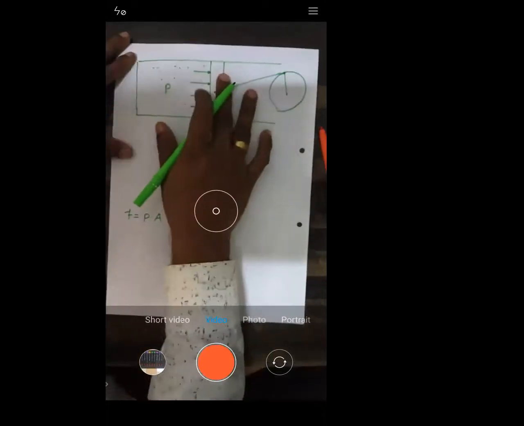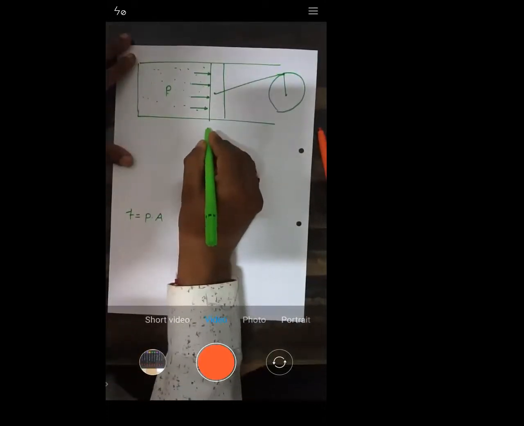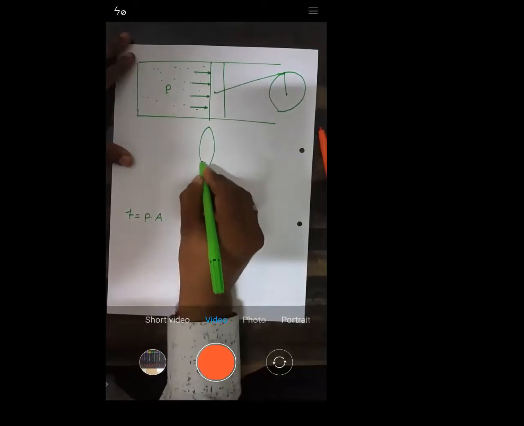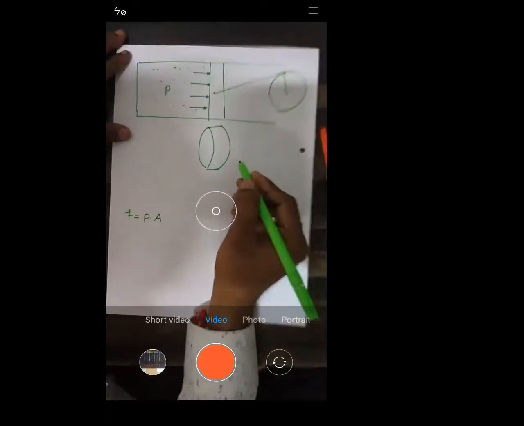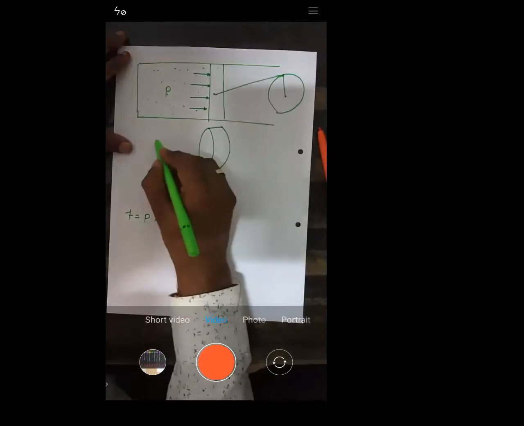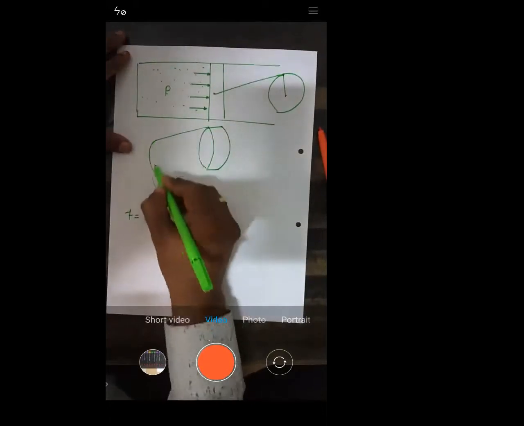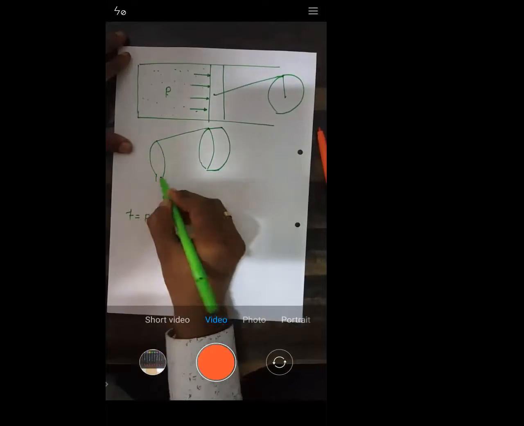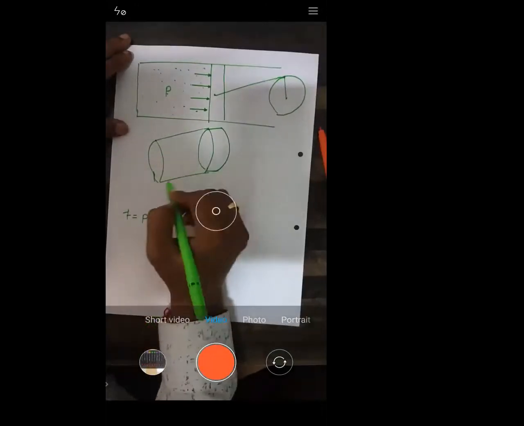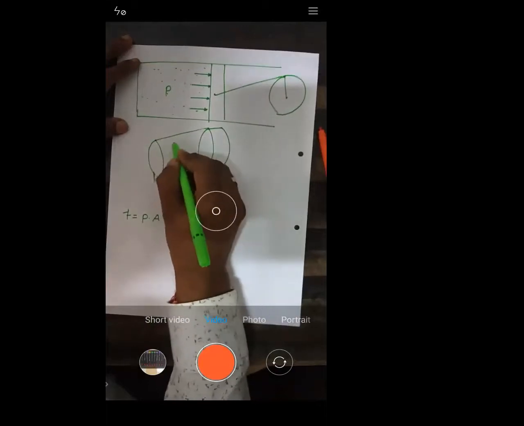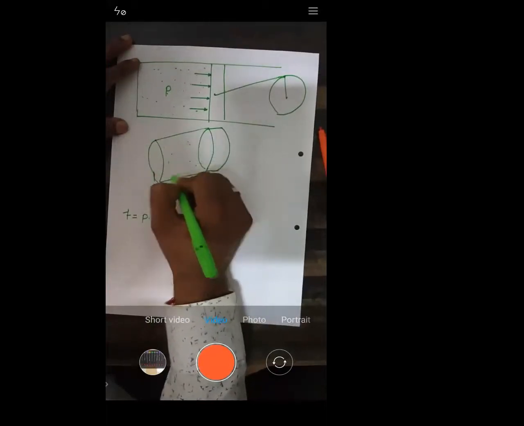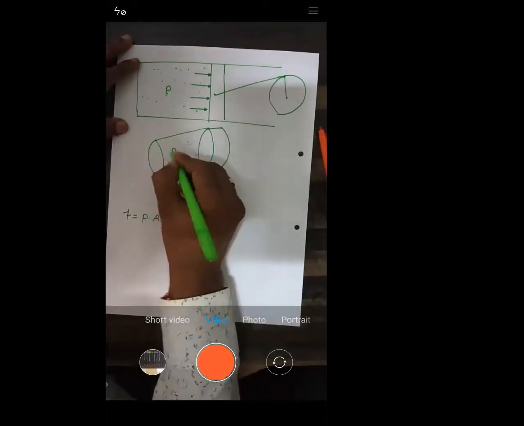If I just draw the 3D diagram for this one, it becomes somewhat like this. This is your piston. This is your cylinder. Try to understand, this is the cylinder. Inside a cylinder, what do we have? We have a piston. The gases which are present inside are at a pressure P.